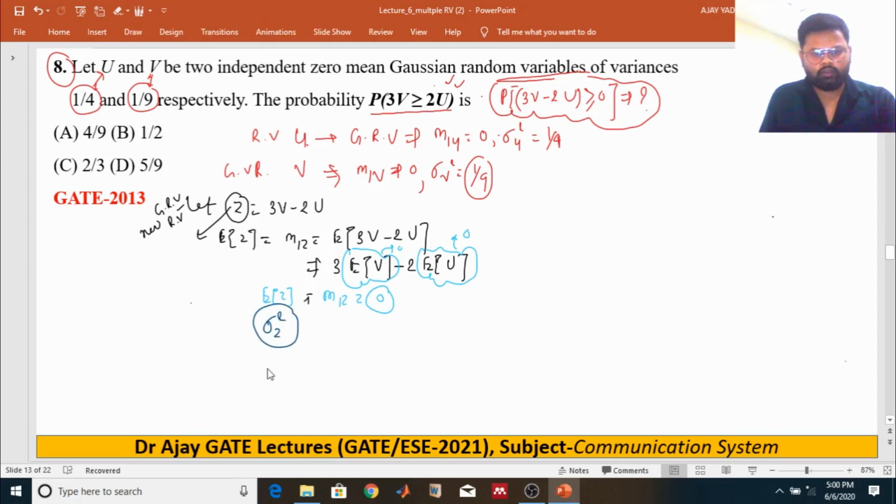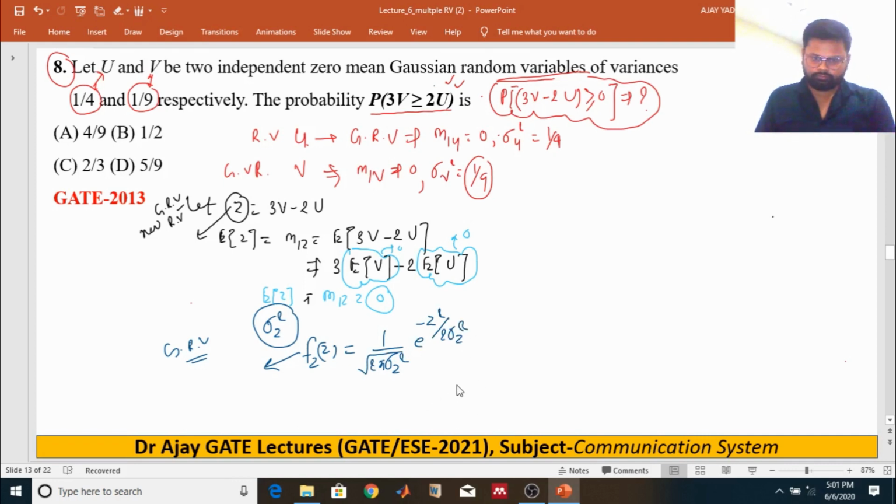Now find the PDF of this Gaussian random variable. It is nothing but 1 upon the square root of 2 pi sigma z square, e to the power minus z square divided by 2 sigma z square, right?